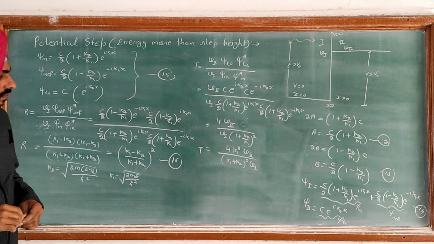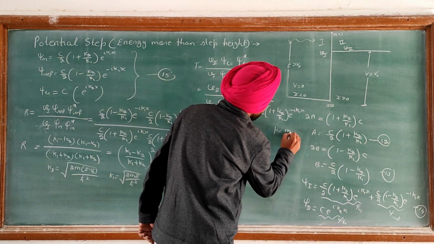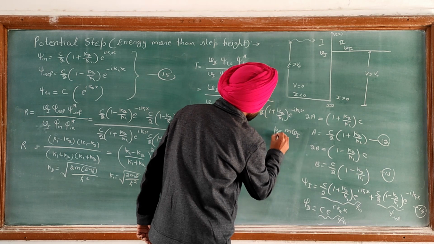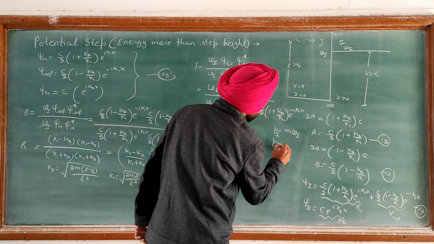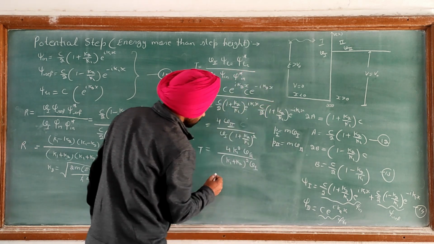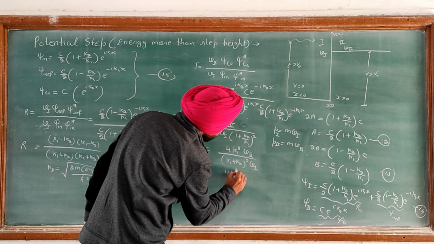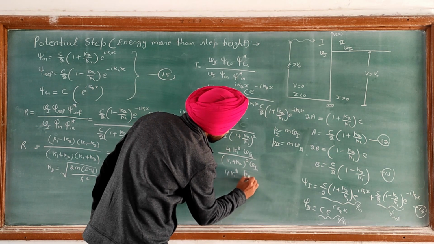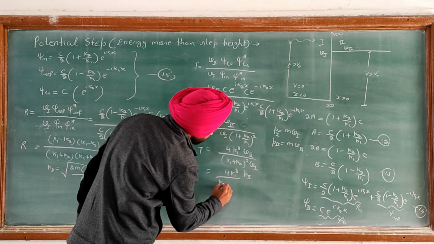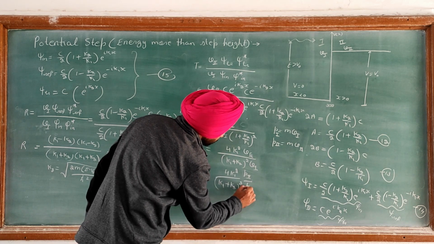Now we know p is equal to mv. So corresponding to v1 I write p1, and corresponding to v2 I write mv2. So we have 4 k1 square p2 upon k1 plus k2 whole square upon p1.